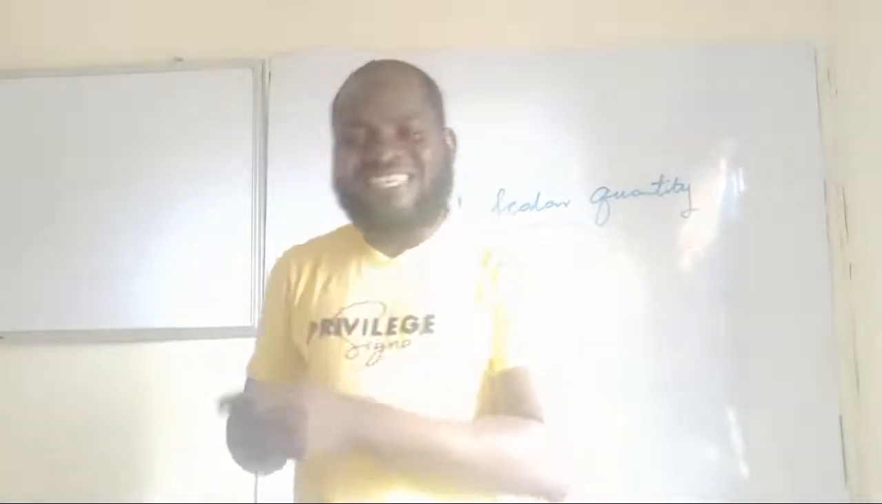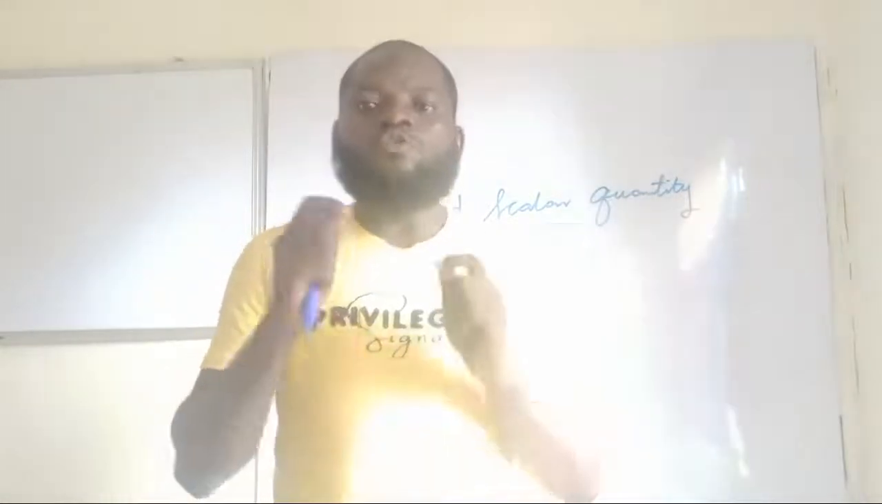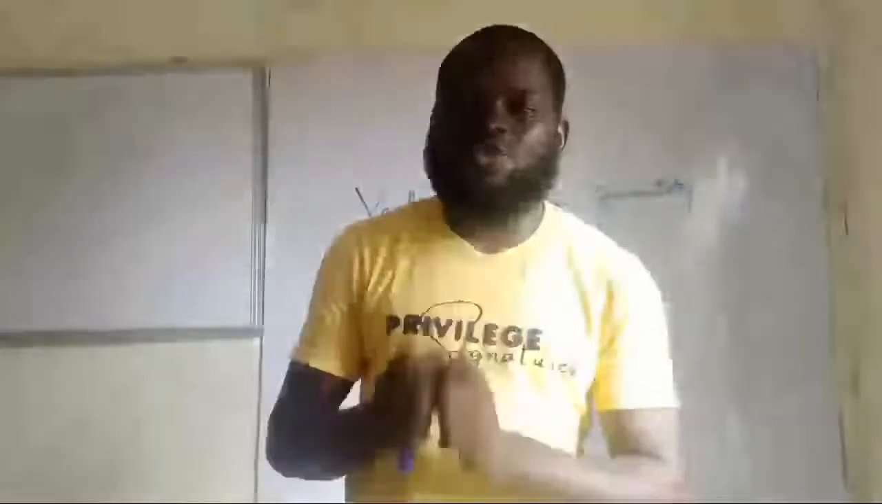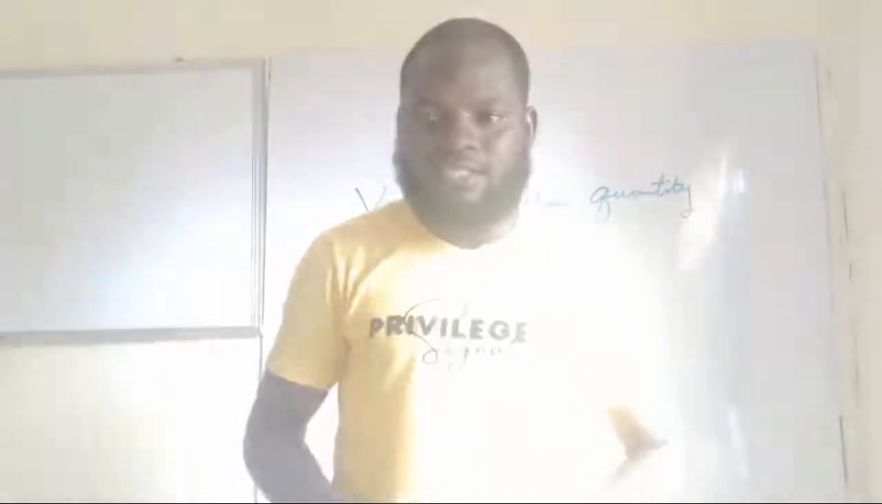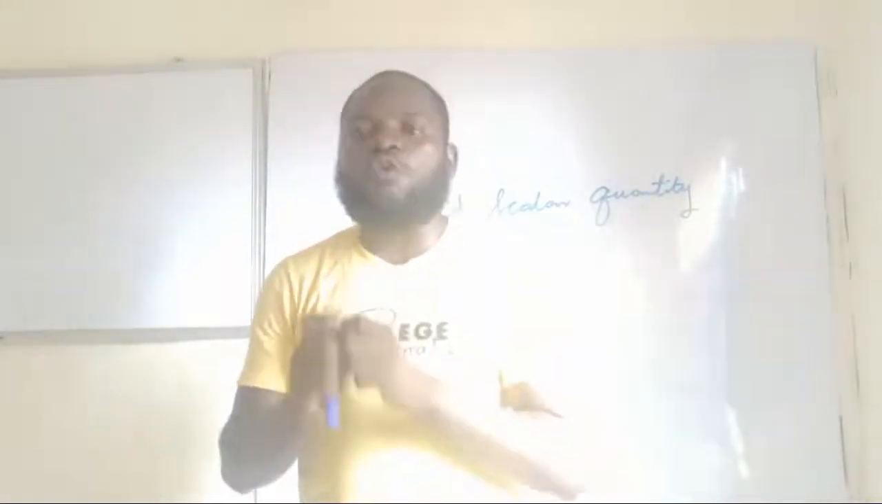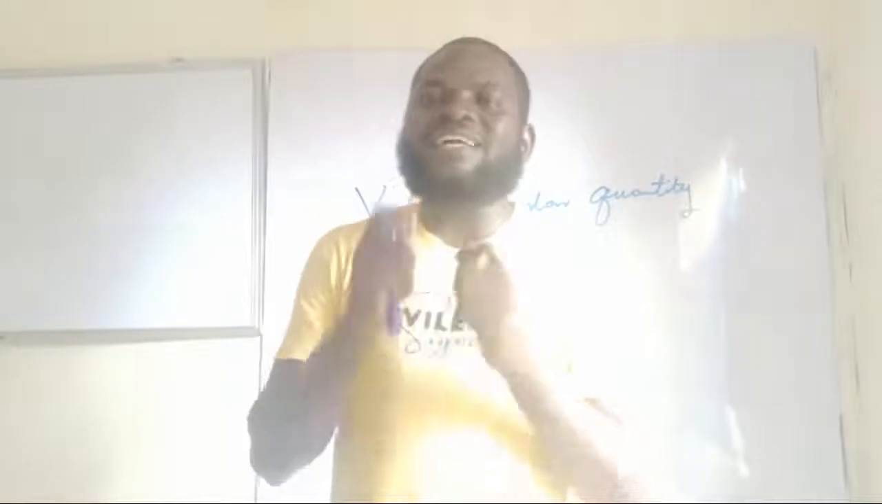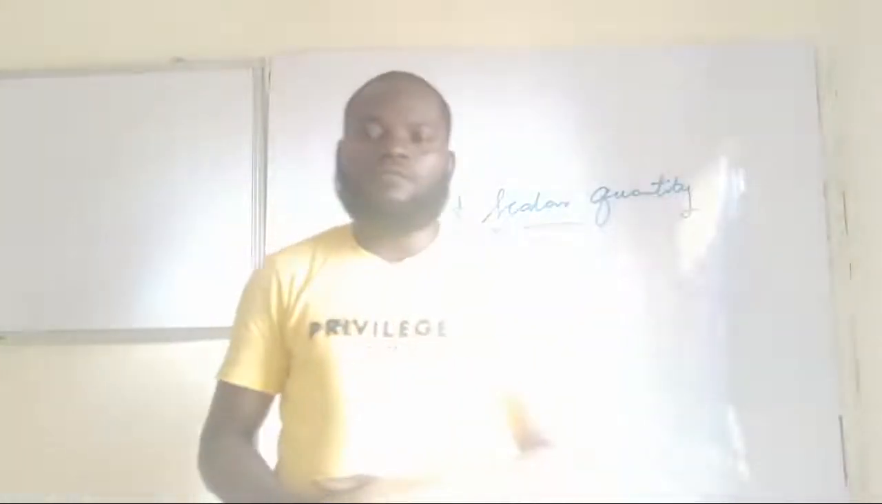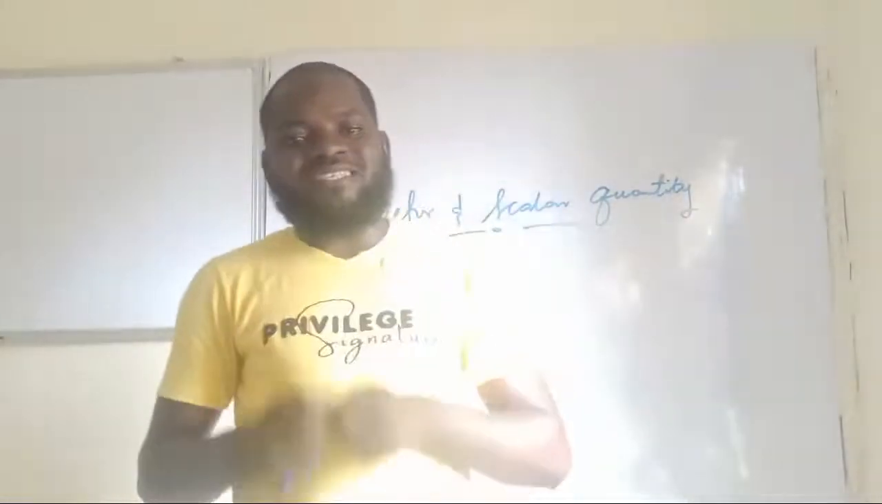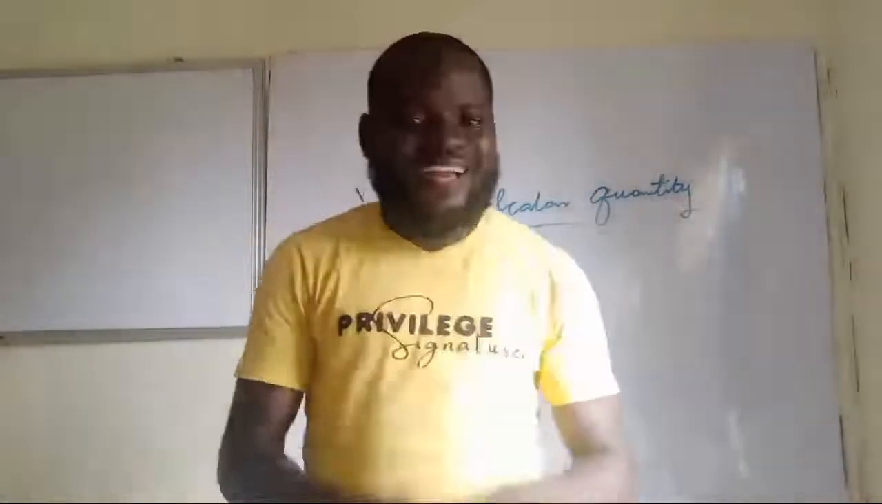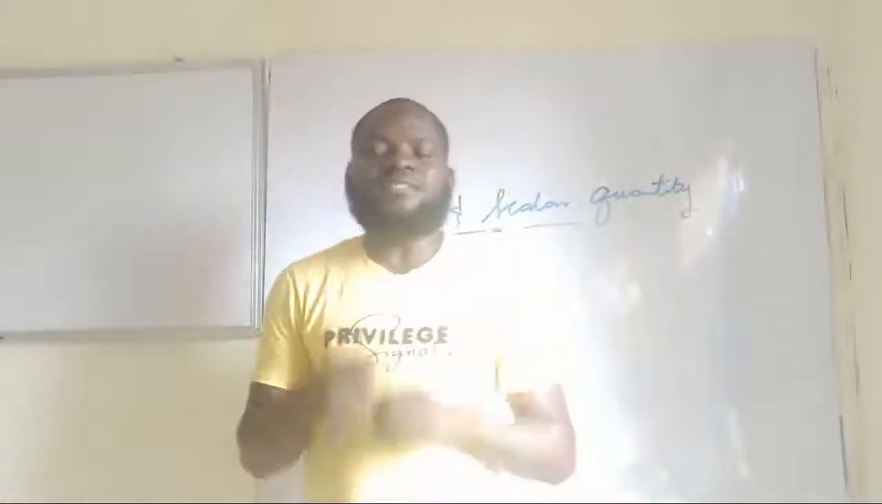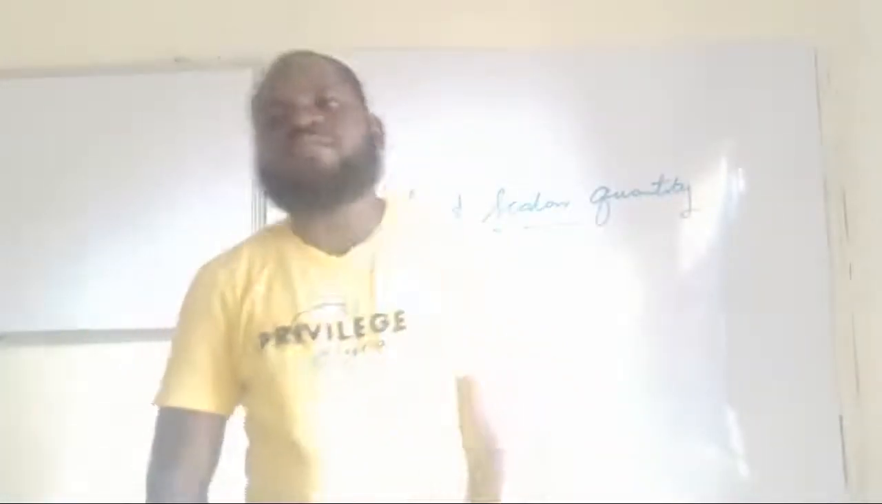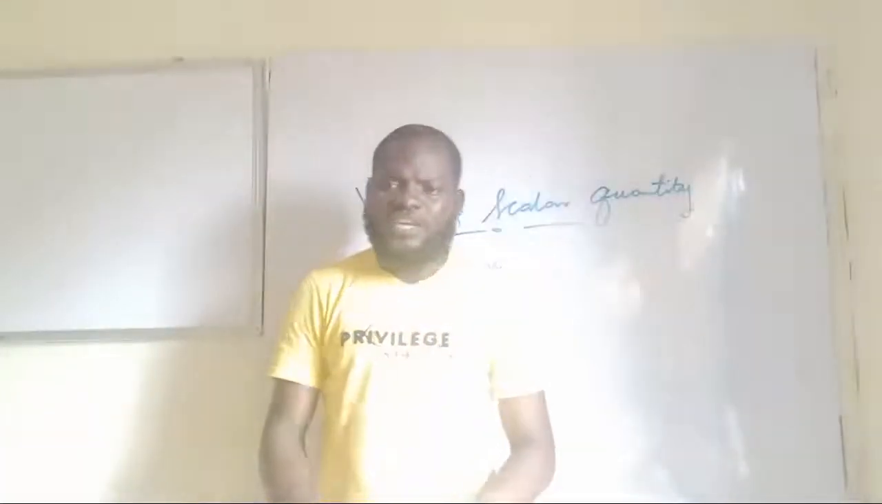So all quantities that you cannot describe with only magnitude, are you getting this now? Those quantities are referred to as vector quantities. And that is why we define vector quantities as quantities that have both magnitude and direction. I'll take it again. Quantities that have both magnitude and direction are what we refer to as vector quantities. Do we get that now?